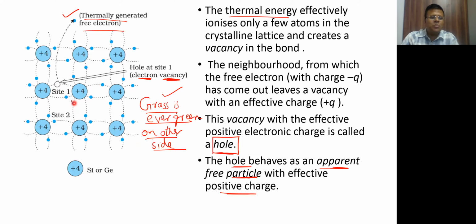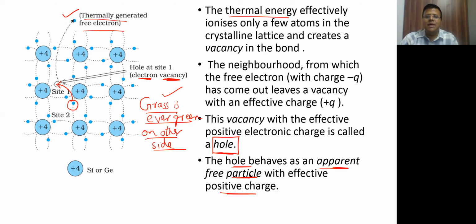And these electrons, which are quite happy in their own bonds, break the bonds and come up and fill this hole. So actually when we say that holes are charge carriers, it's not that hole is moving, but electrons are moving. And when an electron moves, it appears as if the hole is moving from here to here. All right, so that's how